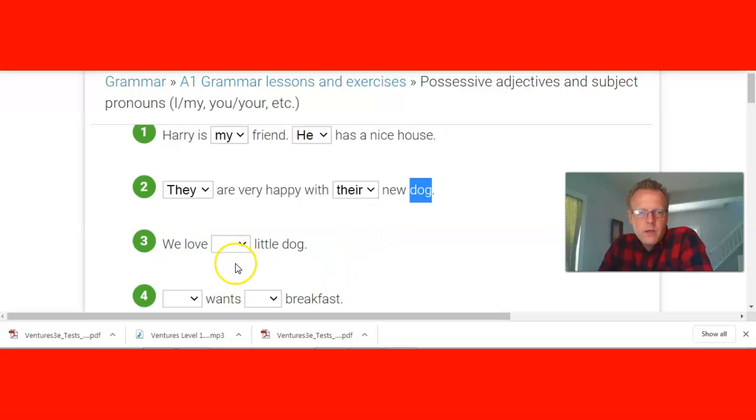So we love blank little dog. We love, is it a subject? Nope, here's the subject. So it's going to be, and then look, sure enough, there is a noun to describe right there. We love our little dog.